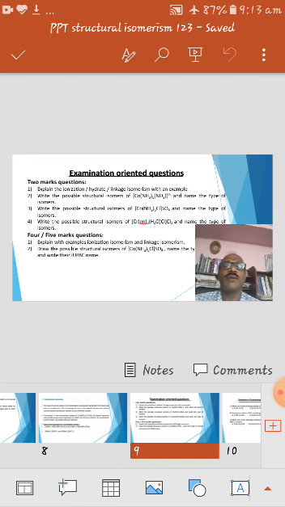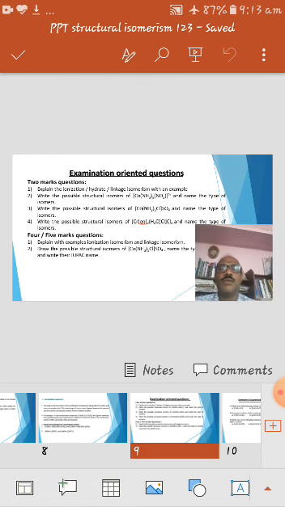So write the structural isomer of the given complex. It usually carries 1 mark. Then the type of isomers, whether it is linkage, hydrate or ionization isomer. That one point you have to mention, and that carries another mark. Then write the IUPAC names of both isomers. The IUPAC name of each isomer carries 1 mark, so 2 marks overall. So 1 plus 1 plus 2, usually a 4-mark question. Move on to the CT.